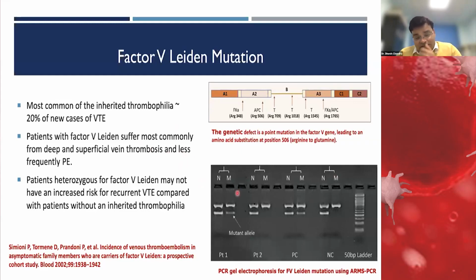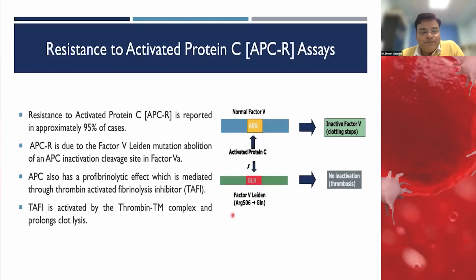A simple ARMS test which we can do detects the mutant allele and the wild allele. Here is the positive control, a heterozygous control where both mutant and wild alleles are there. And this is the negative control where there is no mutant allele. And this is the patient sample. After the PCR, we can run the gel, and if both are there, then it is heterozygous for factor V Leiden mutation. If there is no wild allele, only mutant allele, then it is homozygous.